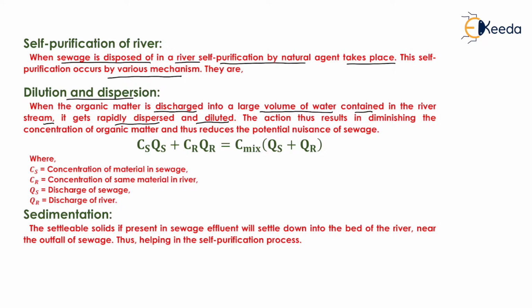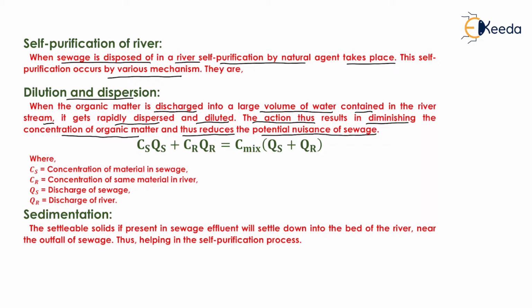When we disperse that sewage water in a natural water body, that is river, then it gets dispersed and diluted in that large quantity of river water, due to which its concentration of organic matter or its effect will get diminished. That's why the action results in diminishing the concentration of organic matter and thus reduces the potential